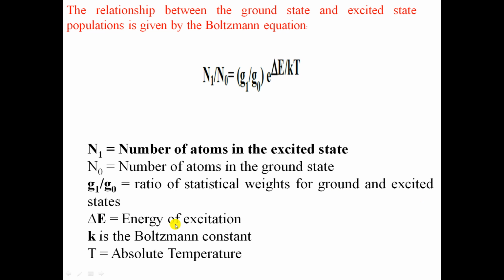Delta E is the energy of excitation, that means the energy difference between the higher energy level and lower energy level, K is the Boltzmann constant, and T is the absolute temperature.